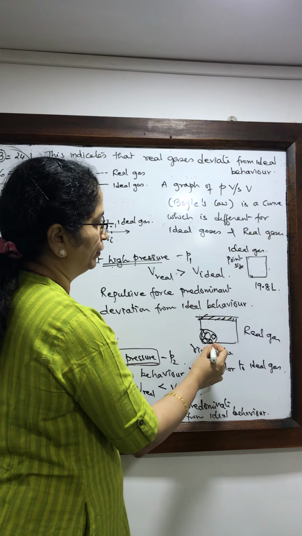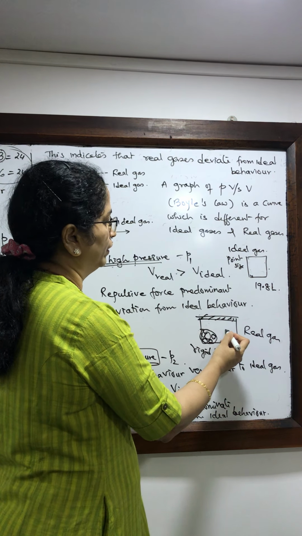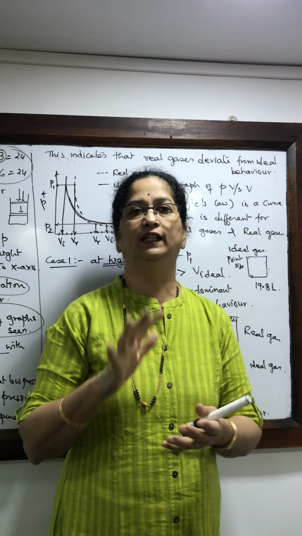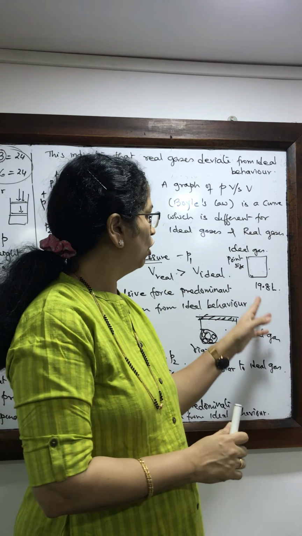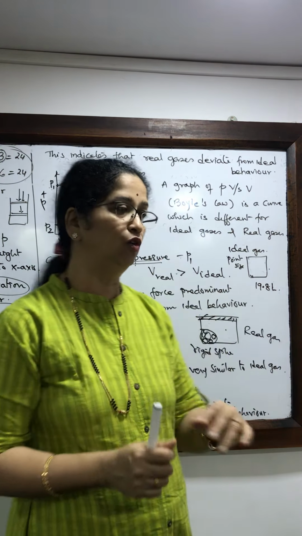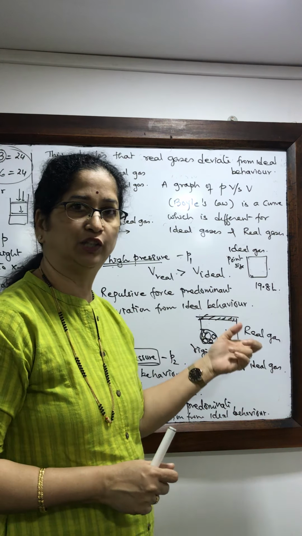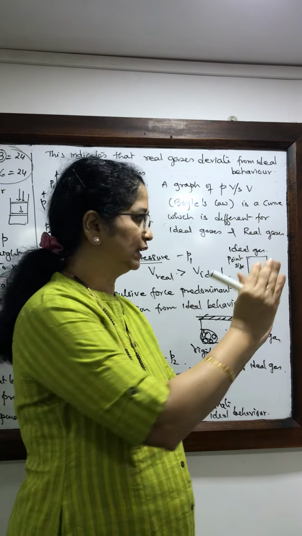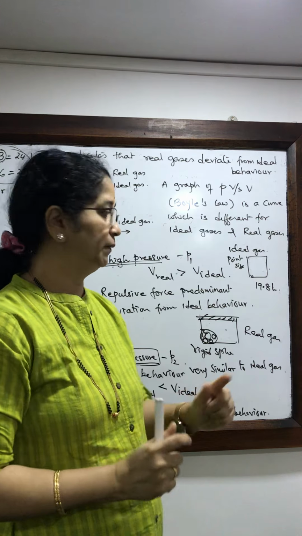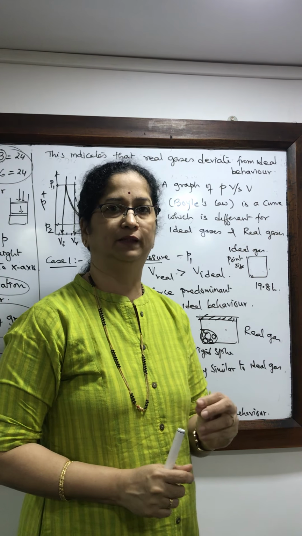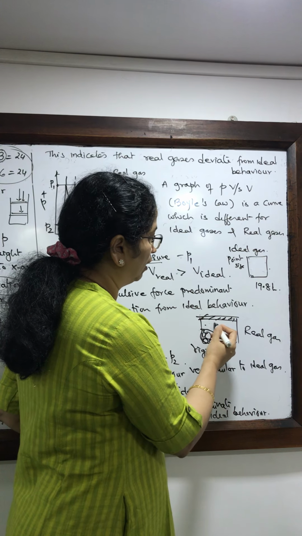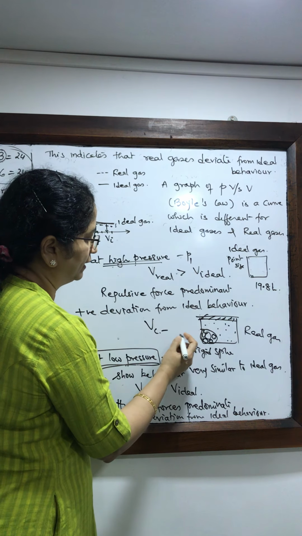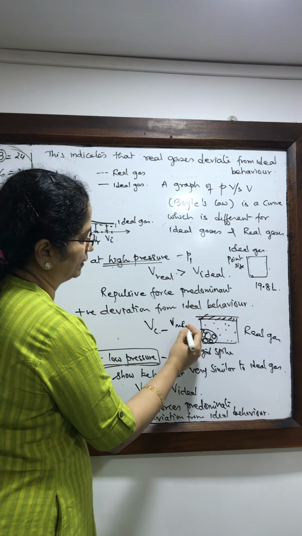It's quite appreciable. So the volume of the container will not be equal to the volume of the gas. When we say a gas is taken in a 20-liter flask, we mean to say that the gas occupies 20 liters. But now when you are considering it at a high pressure, so you have pressurized it, the volume is not as big as the room, it has come down to a very small space. At that time the volume of the molecules will be appreciable, and therefore the available space for movement will be the volume of the container minus the volume of the molecules.